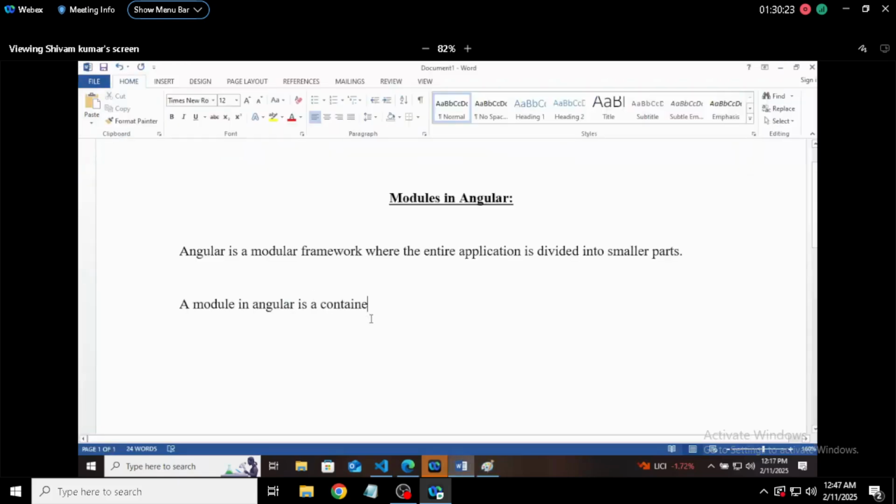There are a lot of articles related to it. Read those. So a module in Angular is a container for a cohesive block of code dedicated to a specific feature.